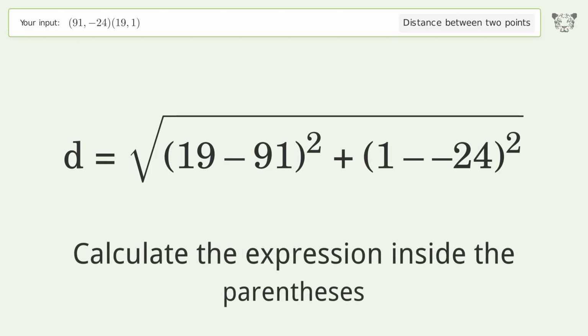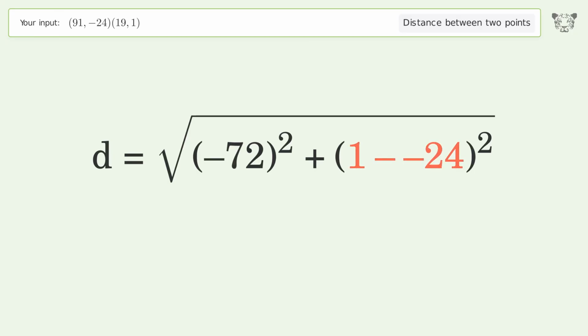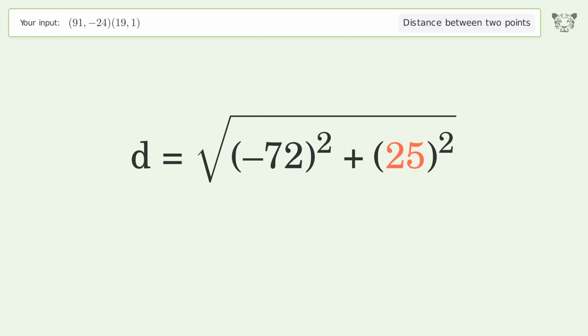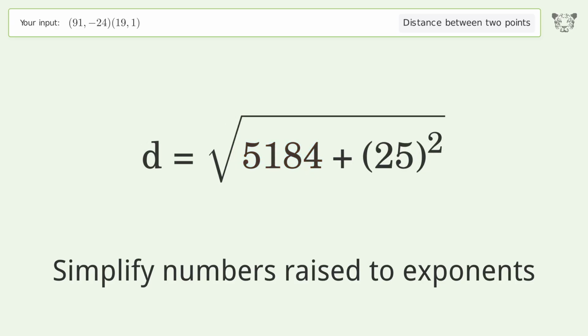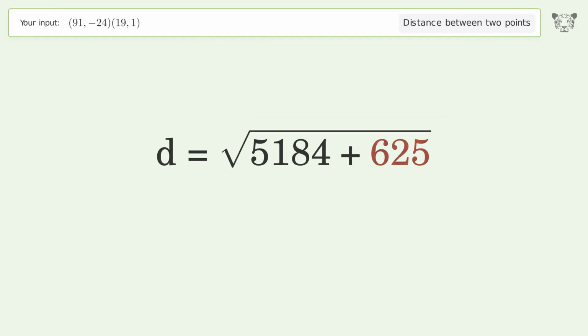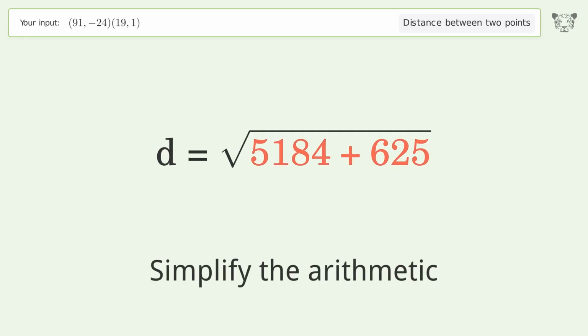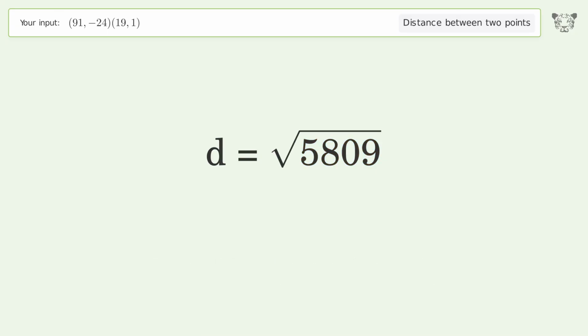Calculate the expression inside the parentheses. Simplify numbers raised to exponents. Simplify the arithmetic. And so the distance between the 2 points is the square root of 5,809 or 76.217.